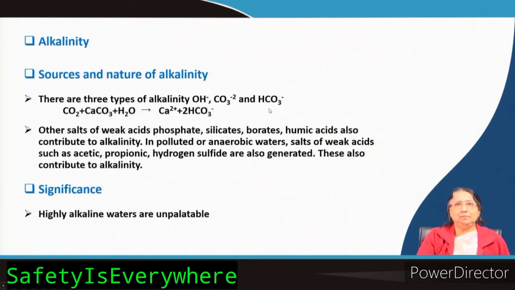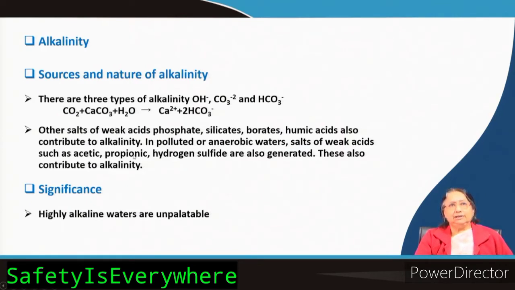We know all those things from when the hardness is formed. In hardness also, calcium bicarbonate, we know that it is giving hardness. So, we know how the hardness is generated anyway. Here we are talking about alkalinity. So, there are basically 3 types of alkalinity. So, how is the alkalinity coming?